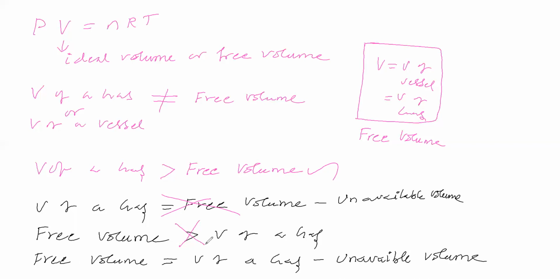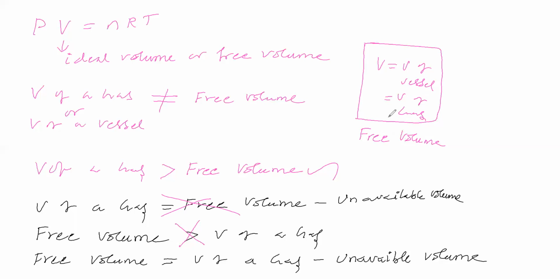Here you see that V is called volume of vessel, which is nothing but volume of gas. Now we are talking about free volume. Free volume can be equal to volume of gas, which is one possibility. Otherwise, free volume is less than volume of gas, which is another possibility.